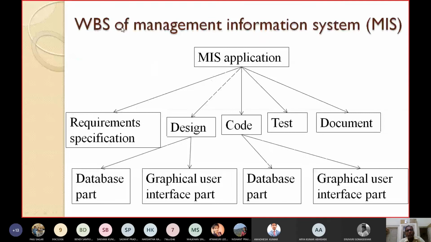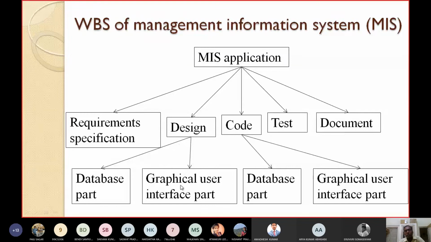Now the manager is trying to decompose the MIS application into smaller sub-activities or subtasks. This can be done using a work breakdown structure, which will look like a tree structure. The MIS application can be divided into sub-activities like requirement analysis and specification, design, coding, testing, documentation, etc.